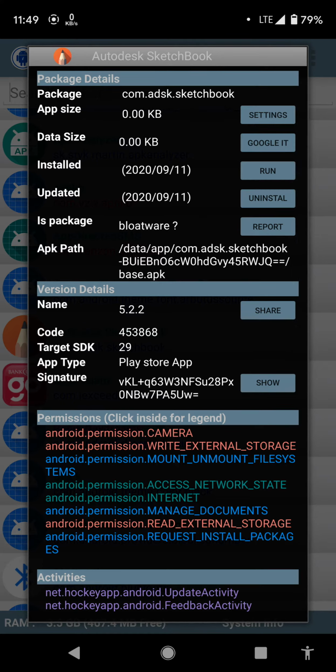When we touch Autodesk Sketchbook, it will display the package details, including the application size, data size, when the application was installed, and when it was updated. And we can report if this application is bloatware or not.